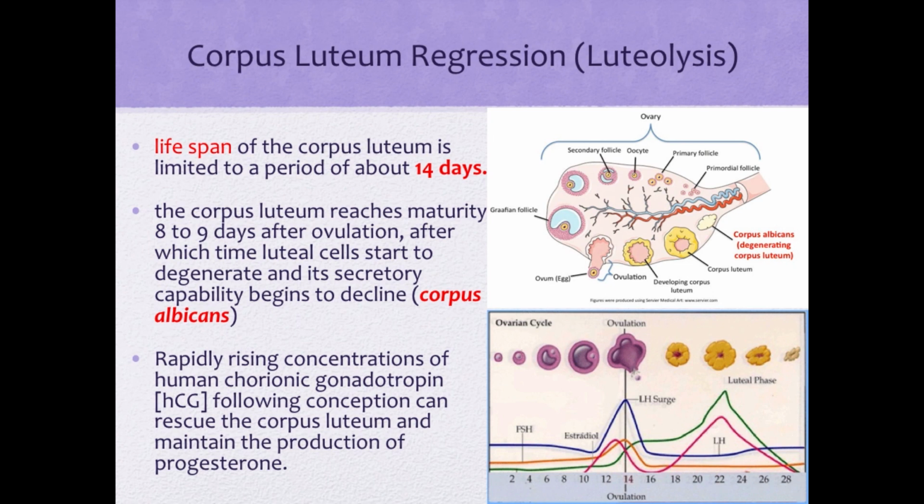The corpus luteum reaches maturity 8 to 9 days after ovulation, after which time luteal cells start to degenerate and its secretory capability begins to decline, thus becoming the corpus albicans. Rapidly rising concentrations of human chorionic gonadotropin, or hCG, following conception can rescue the corpus luteum and maintain the production of progesterone.